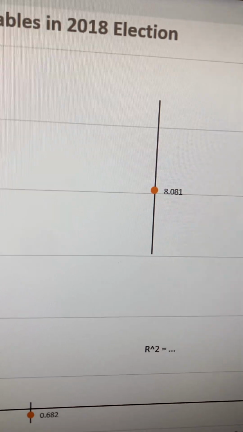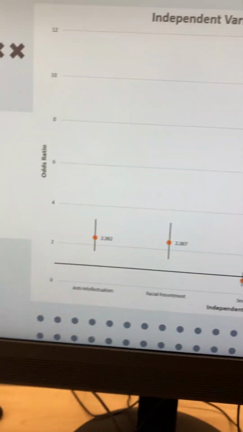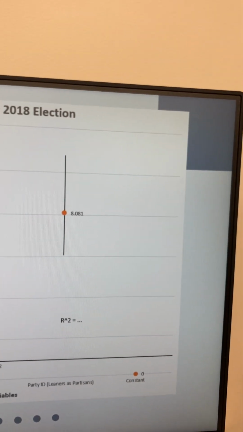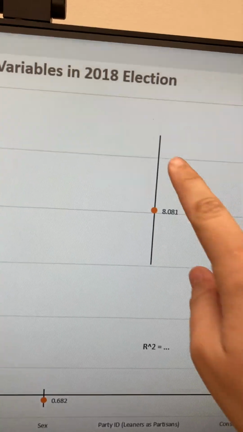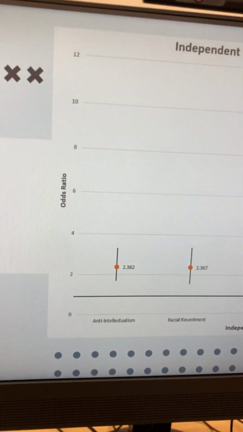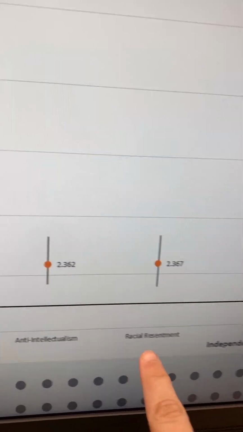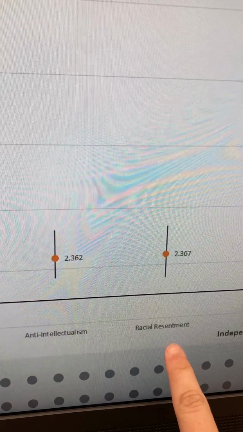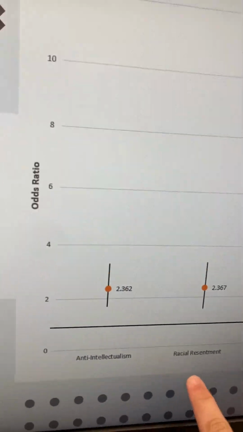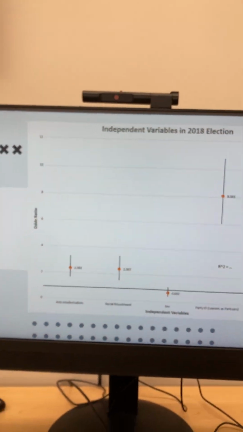And then, of course, we have up here in 8, this one is the furthest from the line 0, so it is the one that has the most prediction power of whether somebody will vote for Trump or not, and the party ID, of course, obviously. Like I said, that was kind of a bone I threw to myself. So of these two, racial resentment is only very slightly more likely to predict if someone voted for Trump or not, but I just think it's fascinating how close these two are. That's all. So next slide.